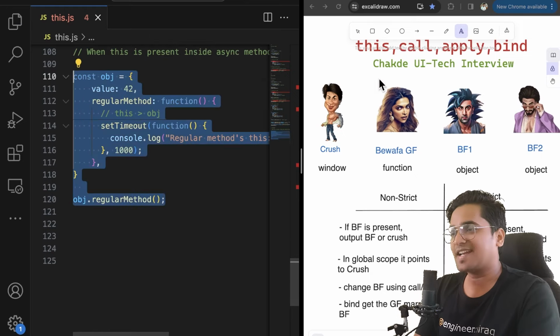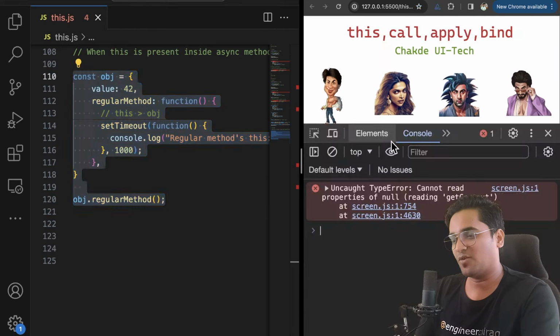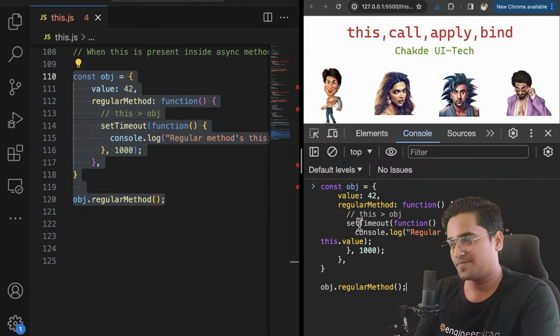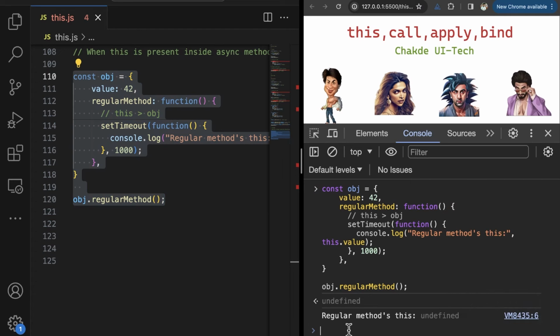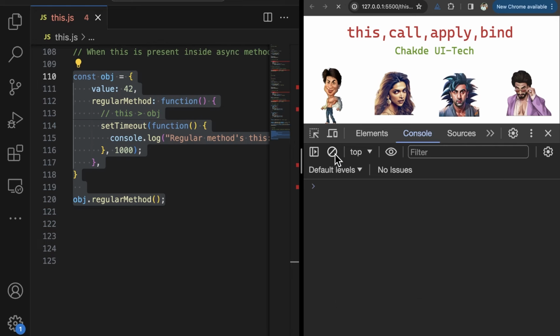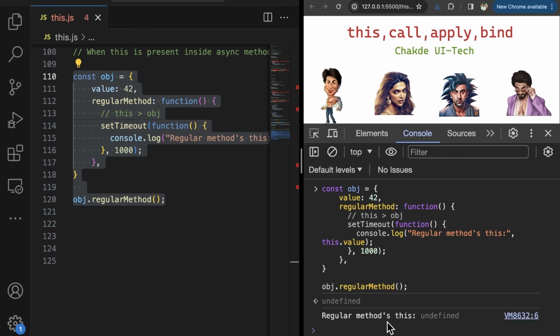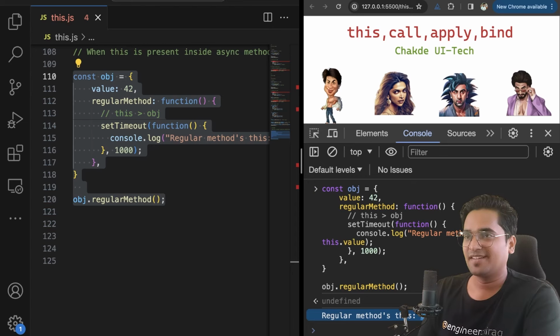Let's understand one more important concept here. Reload and print it. You see, it points to undefined. What happened in this particular case? Maybe I will double check whether we have strict mode or not. Let's print it out. After some time, it pointed to undefined. Why?